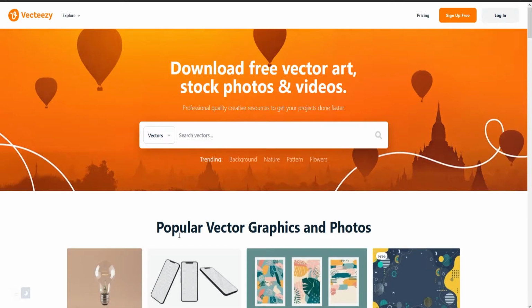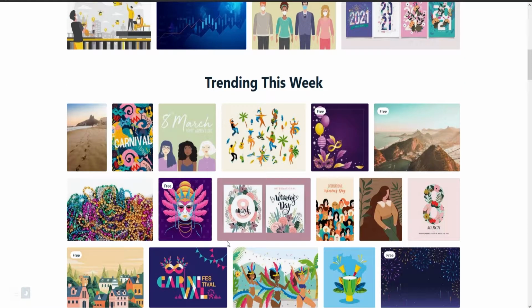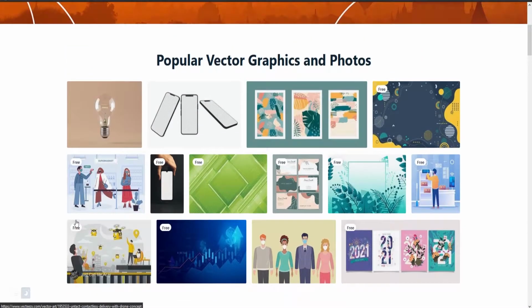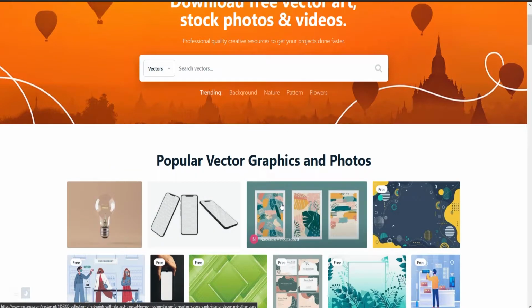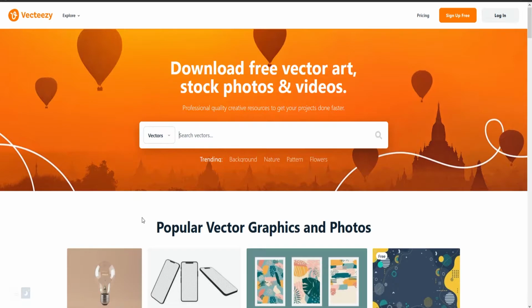Now, number 4 is really 3 websites. They're all kind of related to each other. And I want to show you the first one is called Vecteezy, which is free vectors that you can use for all sorts of different stuff. And you'll notice that everything that's free says so right in the top corner. Some of the items that you'll see on some of these sites will say nothing, and some of them will say premium. It's up to you to find out which is which.